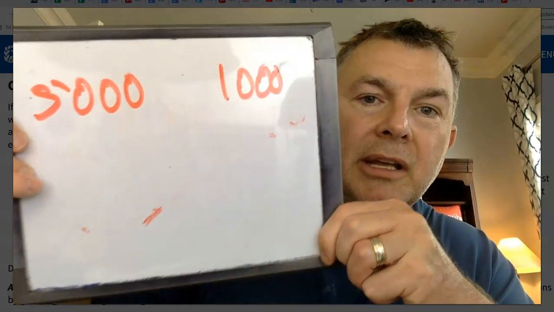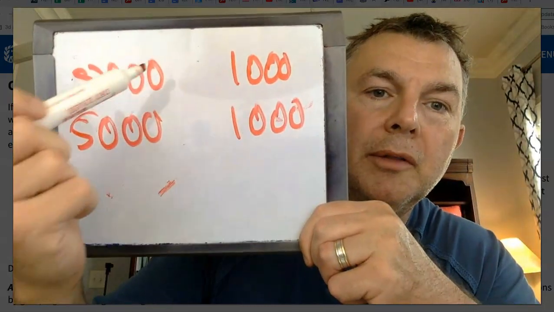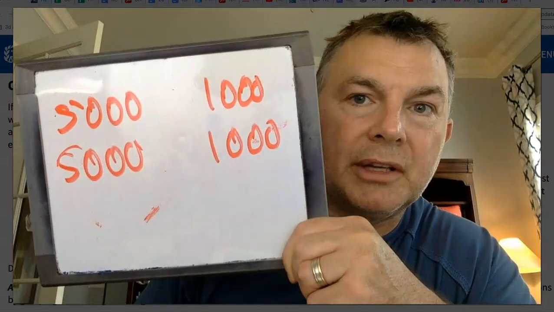All right, now this isn't FIFO. A lot of people are going to make the mistake assuming this is FIFO. FIFO means first in, first out. So I put $5,000 into my Roth. It grows to $6,000. So I have $5,000 in, $1,000 is my gain. The next year I put $5,000 in. It grows another $1,000. All right, so basically with FIFO, this plus this is my first in, first out.